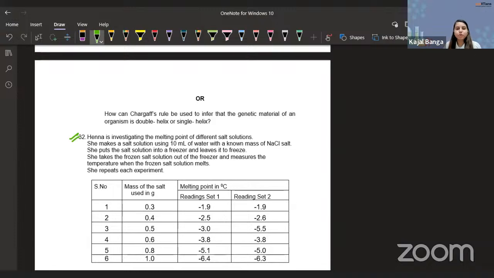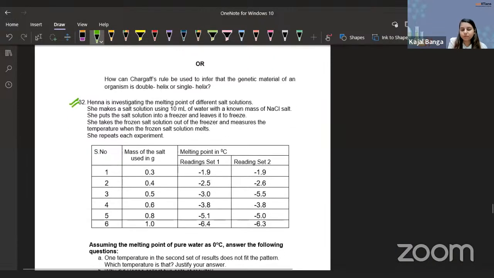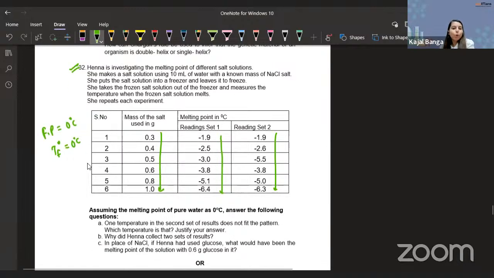She repeats each experiment. So look at the readings. She has the variable mass, and based on that variable mass, she has the variable reading, right? Does this make sense? Assume that the melting point or the freezing point, it is the same thing, guys. Melting point or freezing point is the same thing. So the freezing point is given to me as 0 degrees Celsius. So that is your Tf naught of the pure solvent. Answer the following question. One temperature in the second set of results does not fit the pattern.